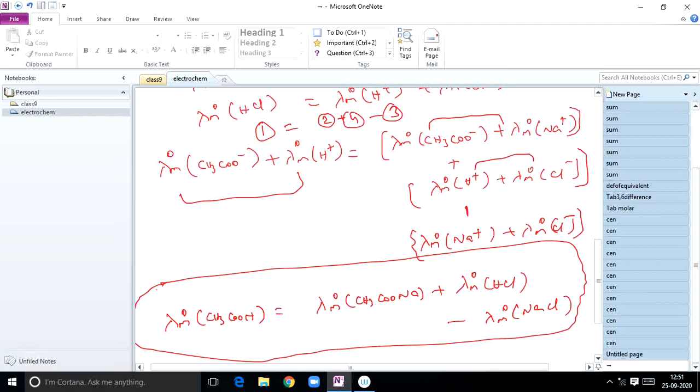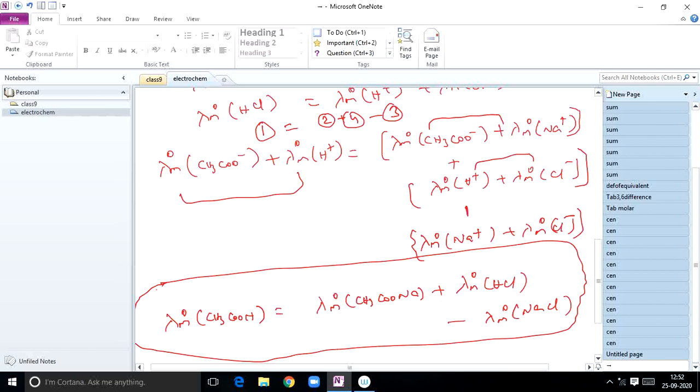So we adjust equations 2, 3, 4 in such a manner that the result must be equal to 1. Whatever you do, add or subtract, finally the resultant should be equal to 1. If I do 2 plus 4 minus 3, then I will get 1. So like that you calculate, students. Now you can apply this for some other relations also.